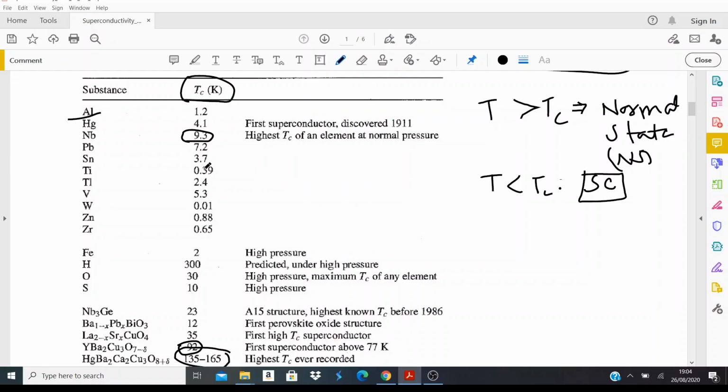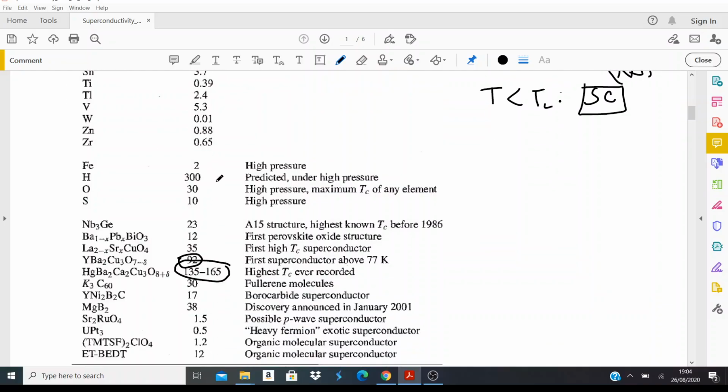So it's expensive to cool things down, because helium, the liquid helium, is expensive to buy. Now, if you can reach, let's say, 92 Kelvin, the important thing to remember is that the boiling temperature of nitrogen is 77 Kelvin, right? So if you just put this sample in liquid nitrogen, it will superconduct.